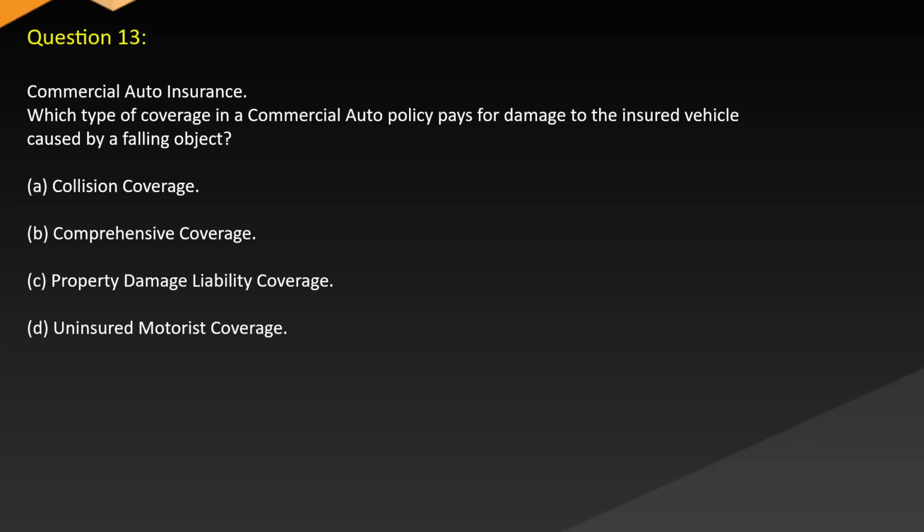Question 13. Commercial auto insurance. Which type of coverage in a commercial auto policy pays for damage to the insured vehicle caused by a falling object? A. Collision coverage. B. Comprehensive coverage. C. Property damage liability coverage. D. Uninsured motorist coverage.